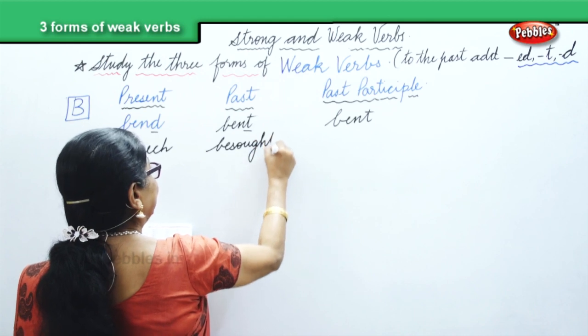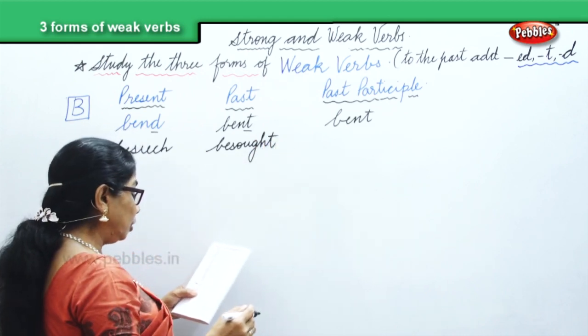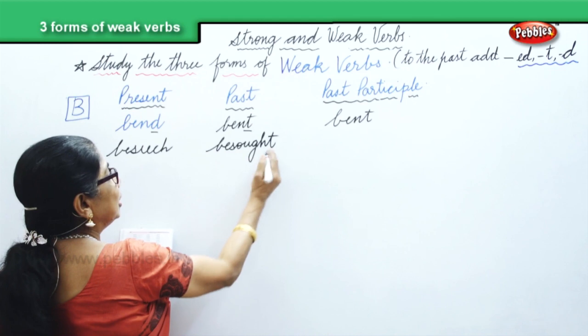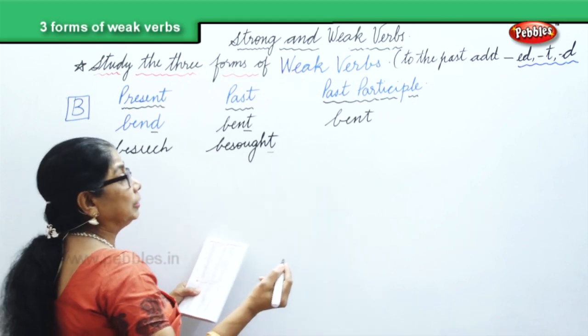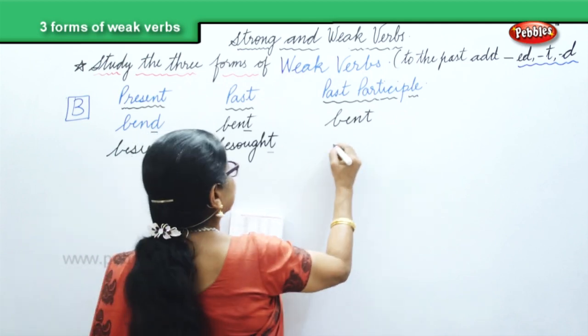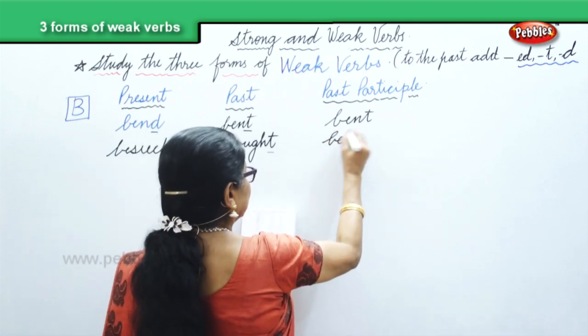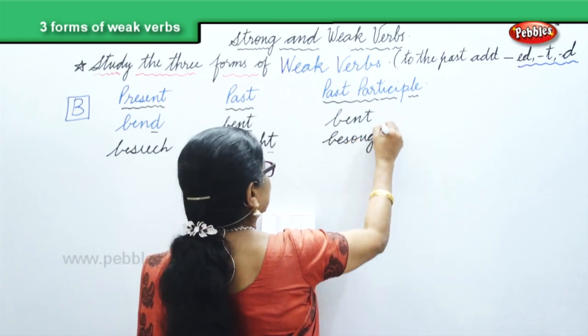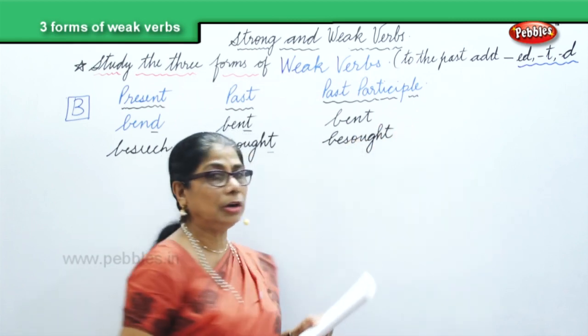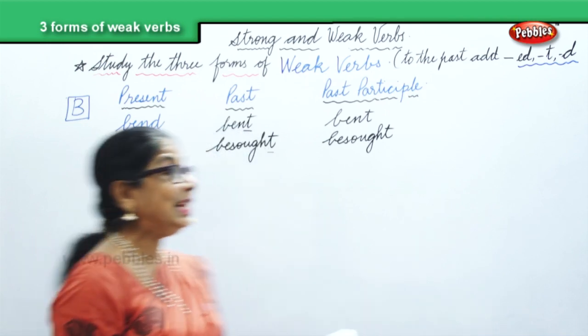Beseech, besought. We added t. And again in the past participle also besought. Beseech, besought, besought.